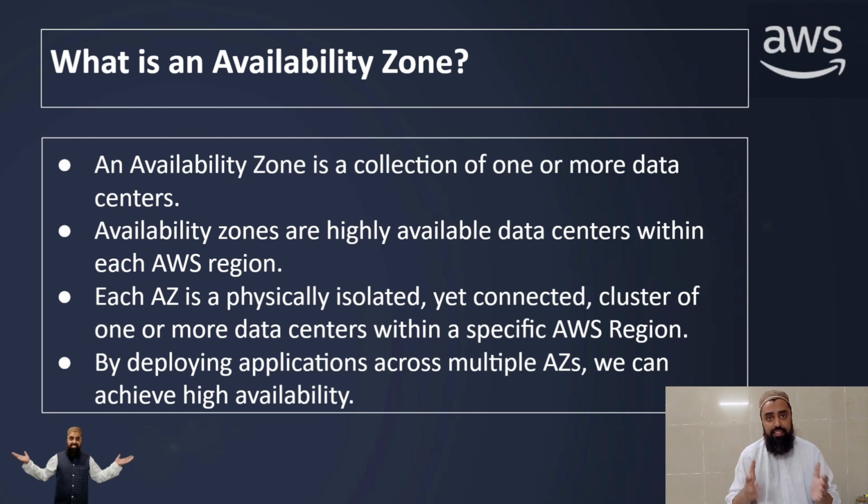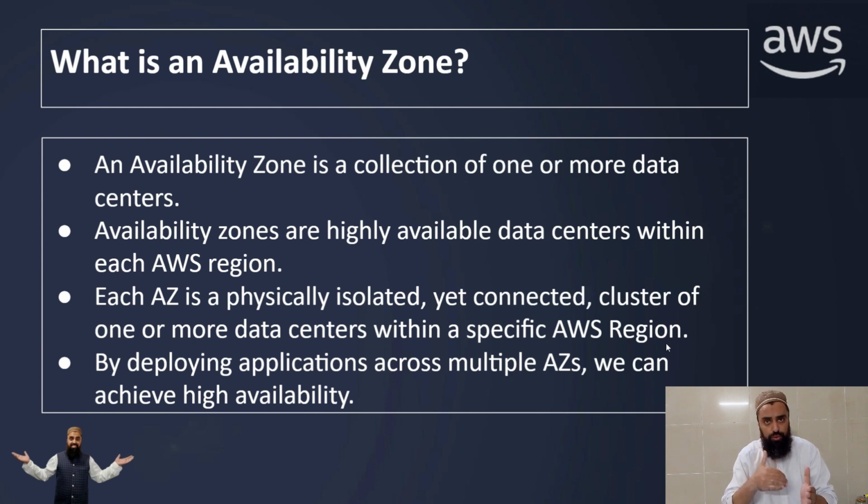It is my choice to launch the AWS EC2 instance in any region or any availability zone of my choice. So each availability zone is a physically isolated yet connected cluster of one or more data centers within a specific AWS region.